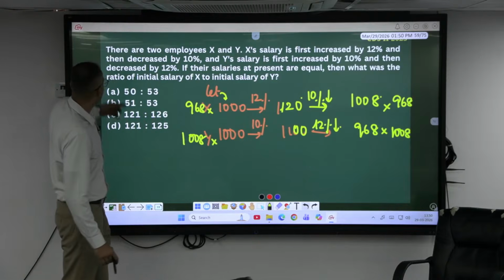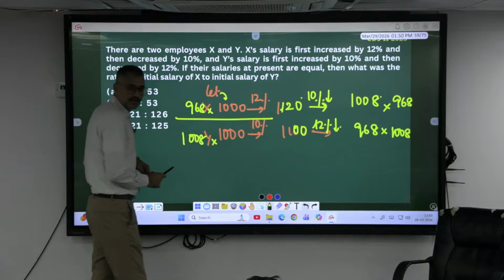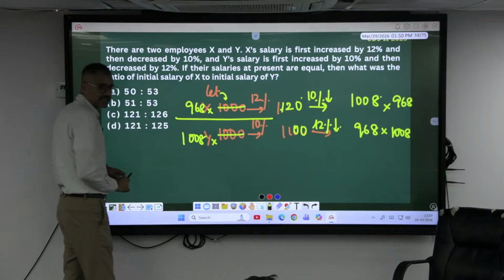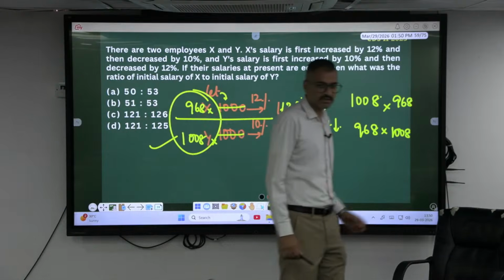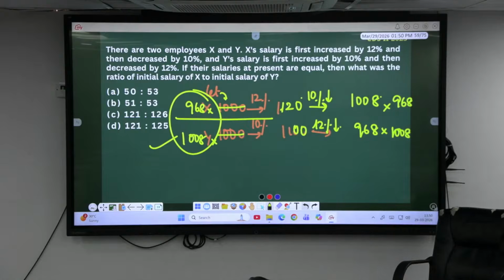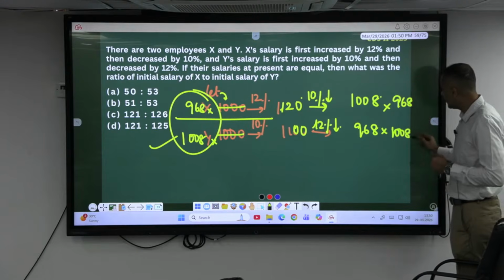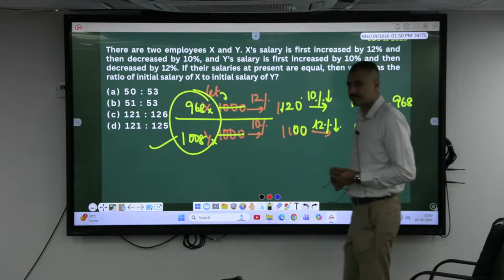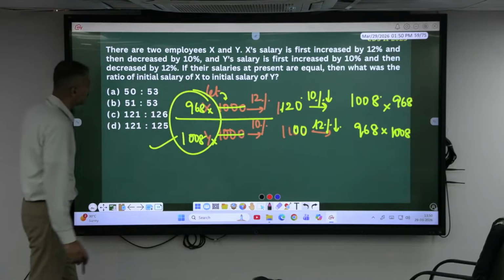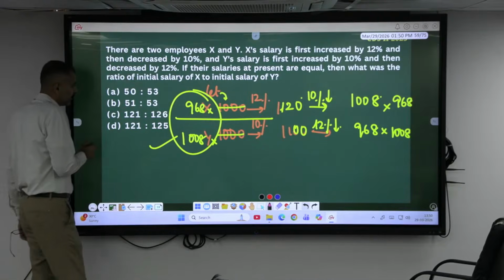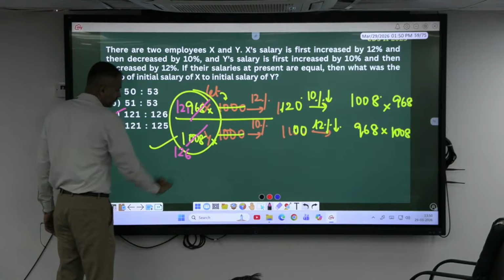Now, what was the ratio of the initial salary of these two, X and Y? The initial salary is this one. If I take the ratios, the zeros cancel here, and the ratio of these two will be your answer. So it is in the ratio 968 and 1008. If you take 100, you will get 96.8 and 100.8. Same thing. 8 will go out. 8 into 121 and 126.